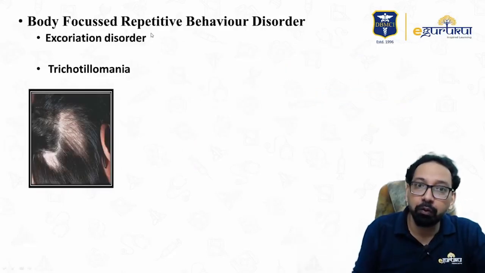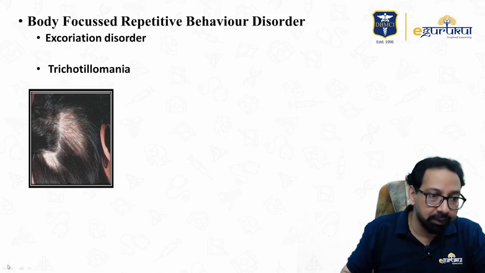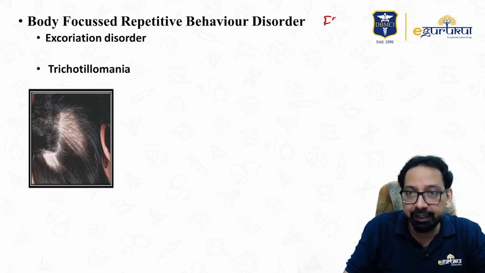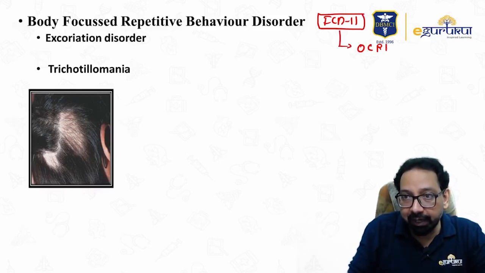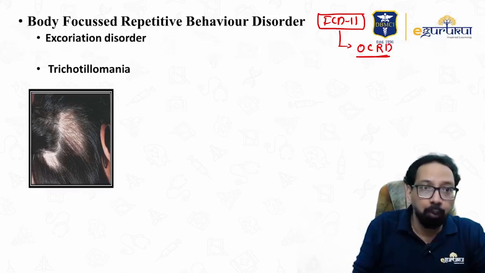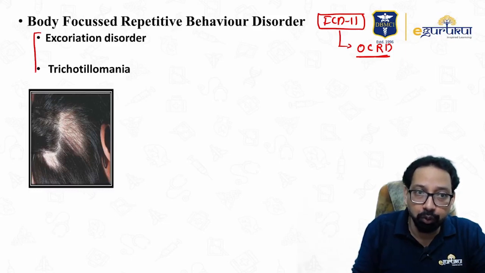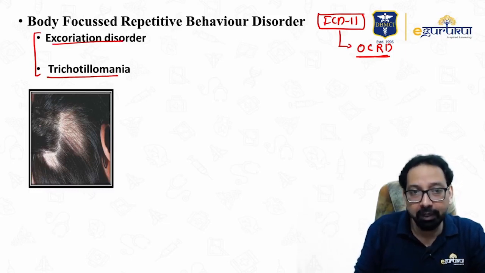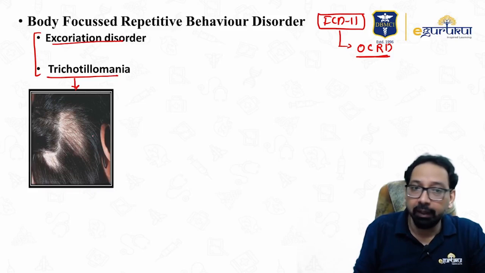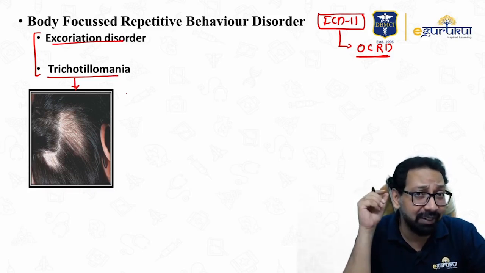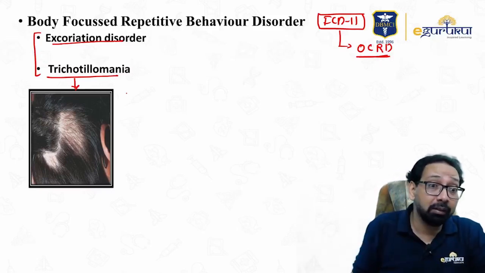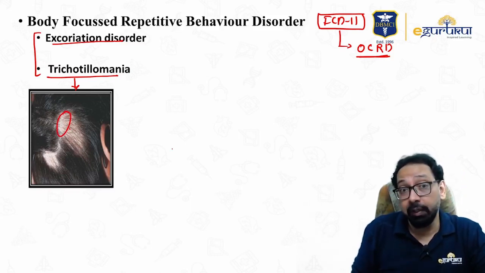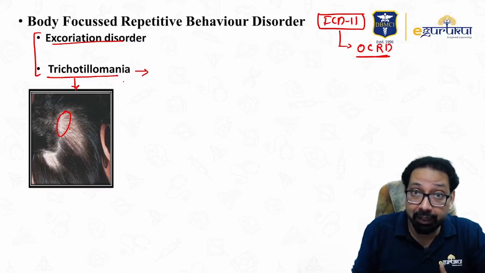Now we come to body focused repetitive behavior disorder. Yes, this is included in ICD-11 as a part of obsessive compulsive and related disorders. Body focused repetitive behavior disorder includes two disorders, excoriation and trichotillomania. Yes, these are picture MCQs. They will show this picture and ask, this is trichotillomania. In trichotillomania, the patient has an intense urge to pull his or her hair, and there may be a patch of baldness. Trichotillomania is a frequently asked question.